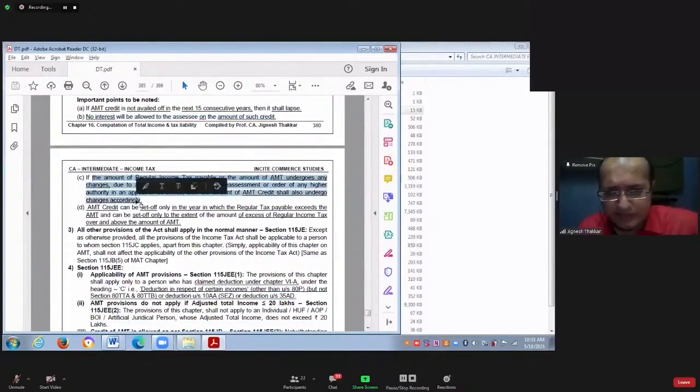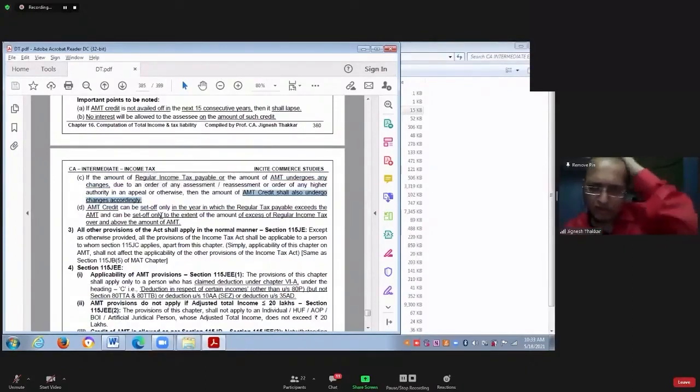Point number 3 says, if the income tax department has taken up your case for scrutiny and some changes have occurred in your income, say your returned income is 30 lakhs and your assessed income is 40 lakhs, then definitely your regular tax payable amount changes. So your AMT will also undergo changes. If AMT changes, your AMT credit will also change.